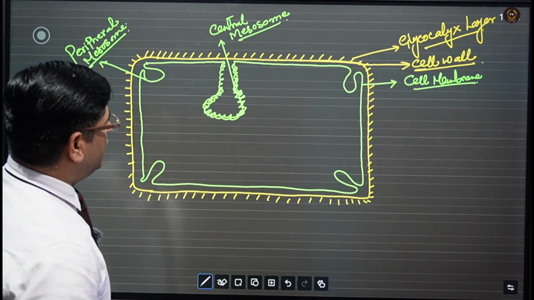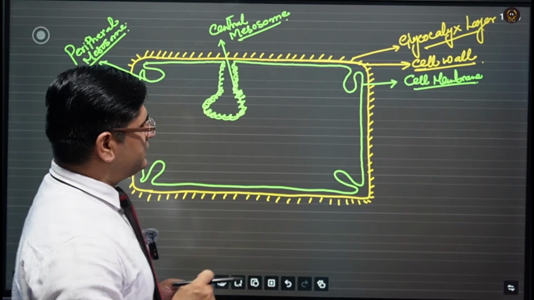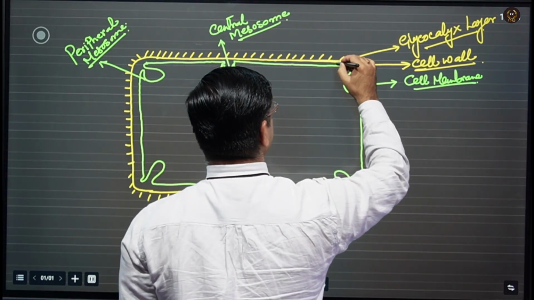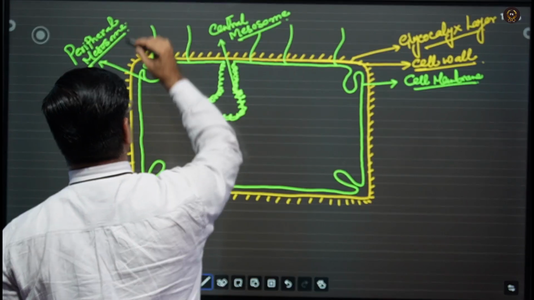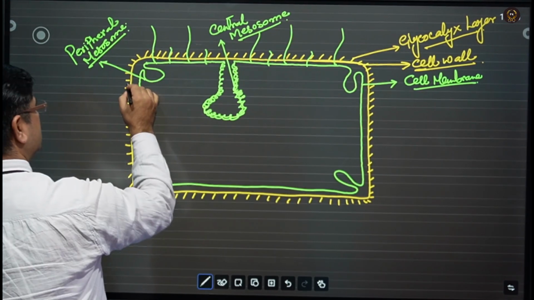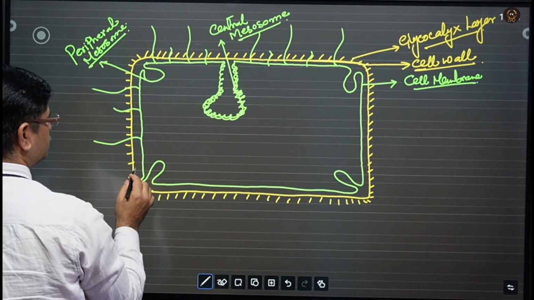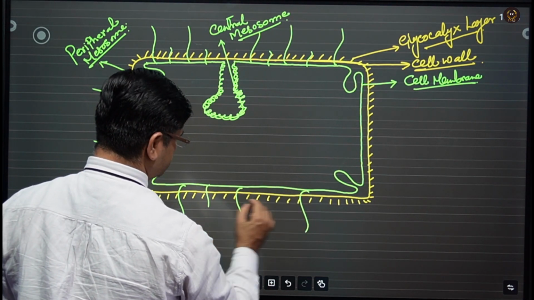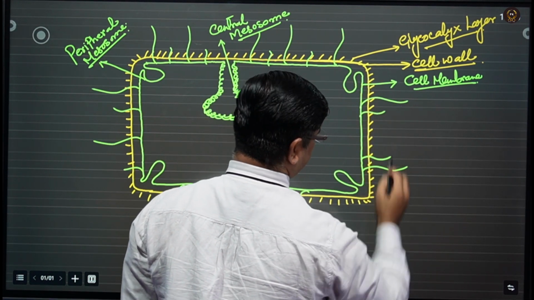Remember this. Now if we talk about the external body of the bacterial cell, what other structures may be present? Externally on their body there are some structures, some short and some long.